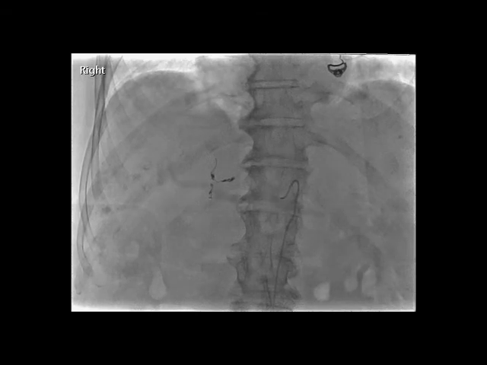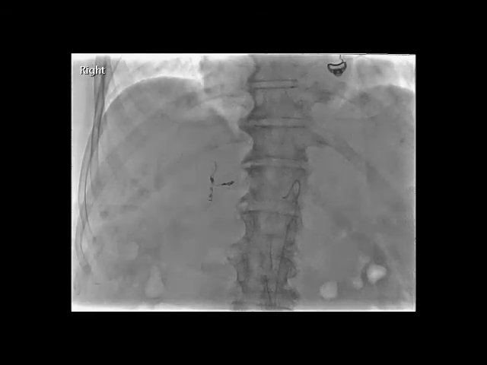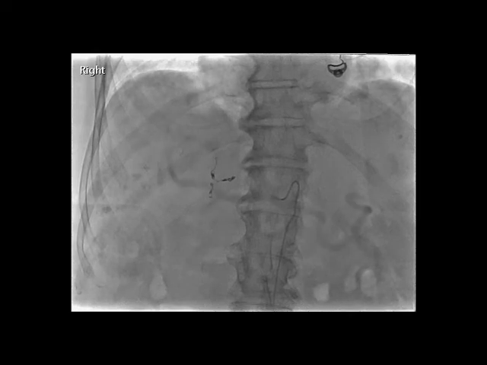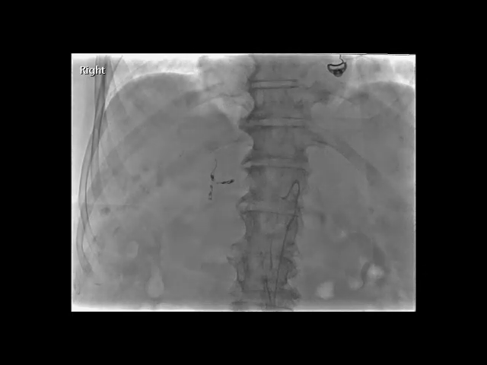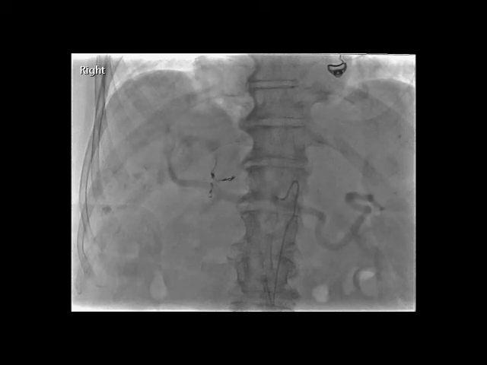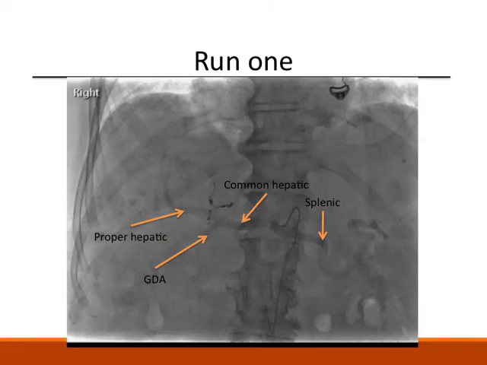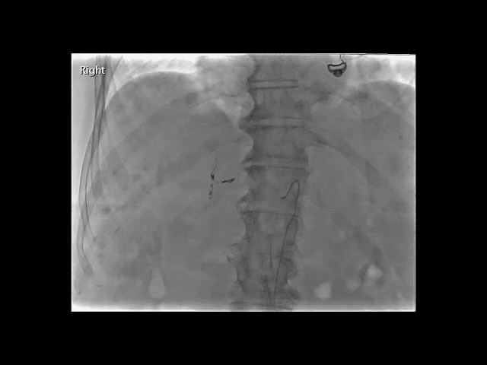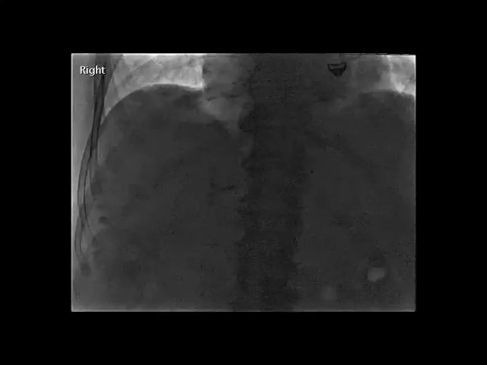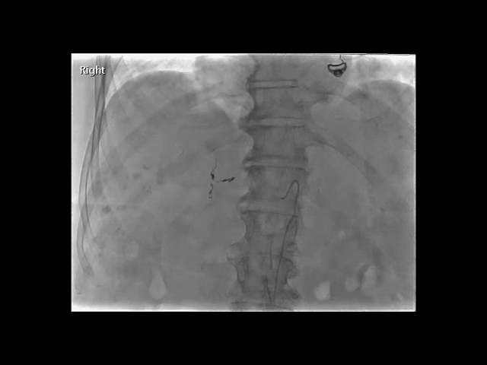Access is gained using Seldinger technique, and then the celiac artery is selectively catheterized to assess anatomy, tumor supply, and patency of the portal system. This freeze frame will help identify the important anatomy. Here we see the common hepatic and splenic arteries branching from the celiac trunk. The common hepatic artery then turns into the proper hepatic artery after the gastroduodenal artery branches. Let's take a look at that first run once more, because this procedure is dependent on understanding the patient's anatomy.